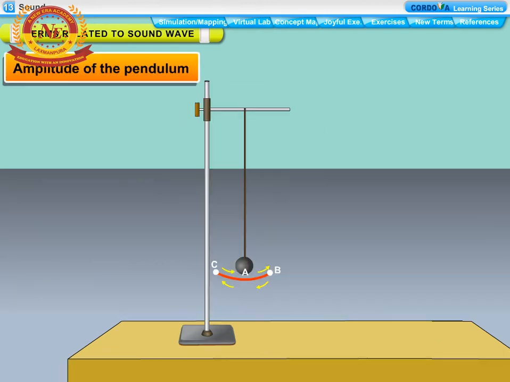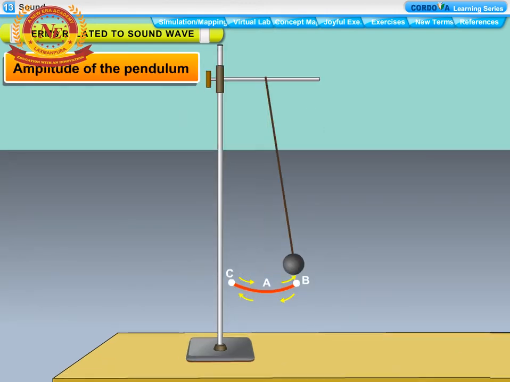Amplitude of the pendulum. The maximum displacement of the bob from its mean position on either side is called the amplitude of pendulum.